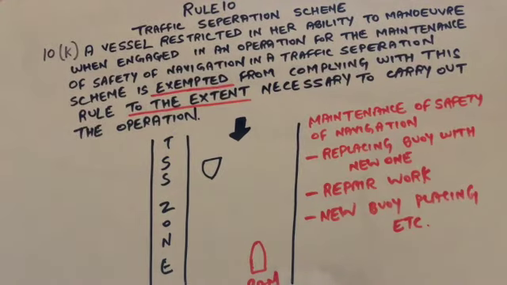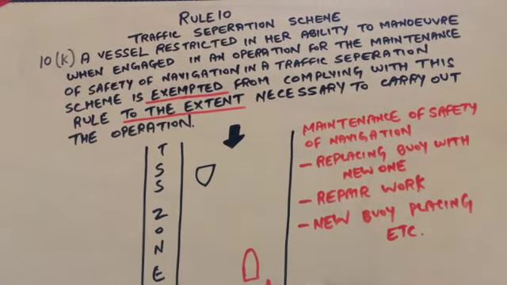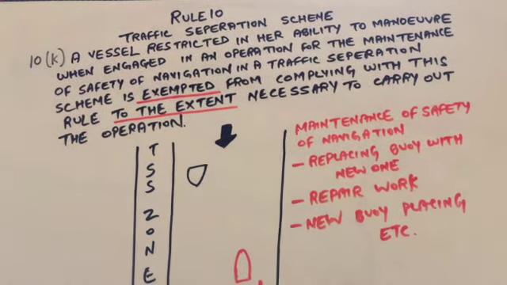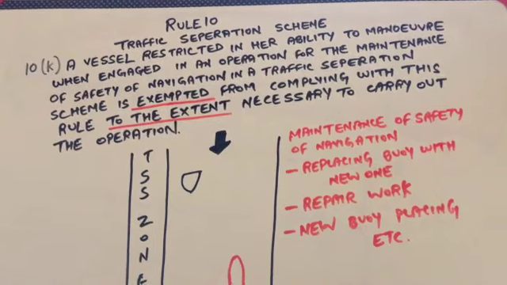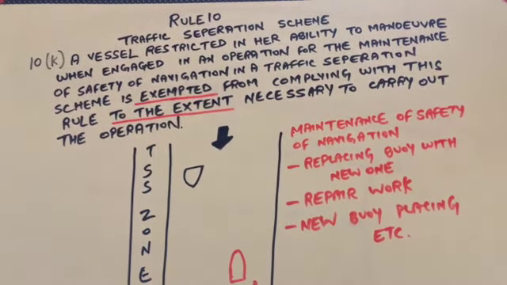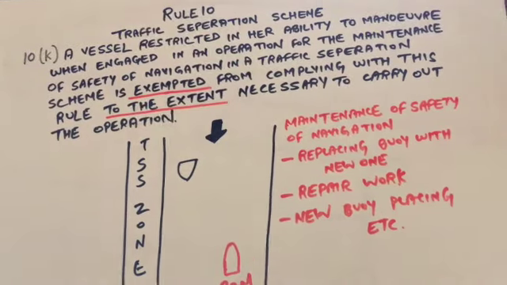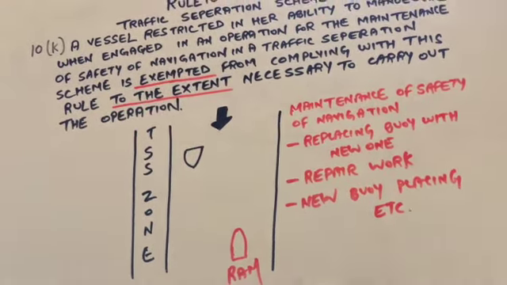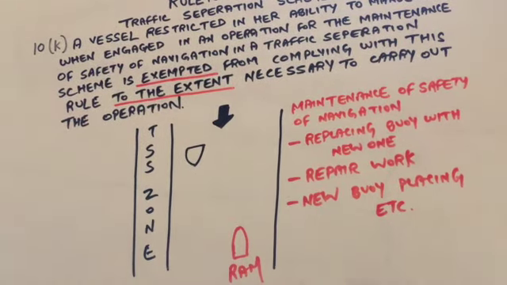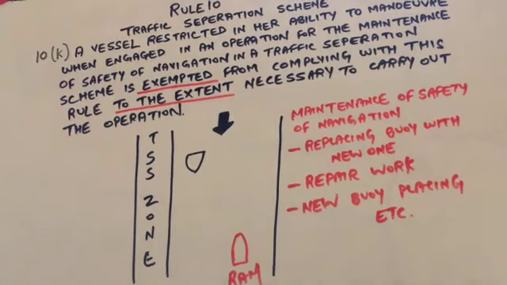Rule 10, traffic separation scheme. 10K: a vessel restricted in her ability to maneuver when engaged in an operation for the maintenance of safety of navigation in a traffic separation scheme is exempted from complying with this rule to the extent necessary to carry out the operation. So, in the TSS of a southerly course where the RAM is in the northerly course, the other vessel shall keep clear of the RAM because the RAM has the immunity.